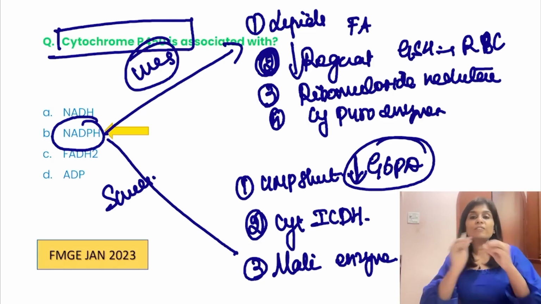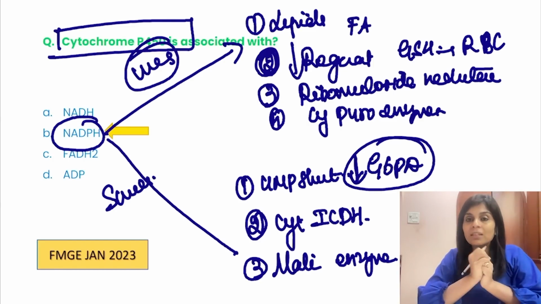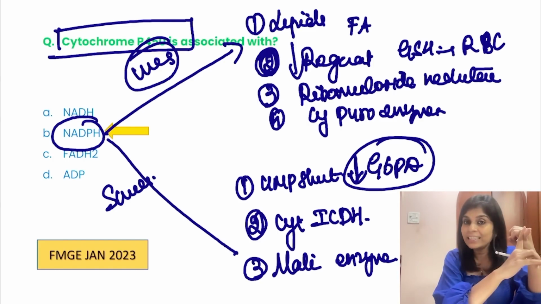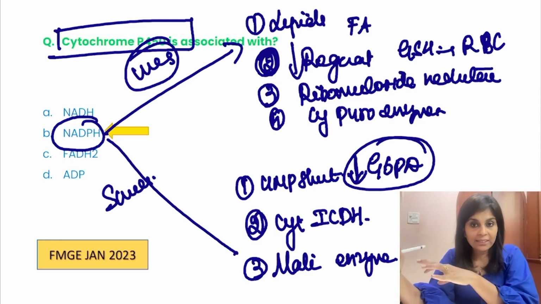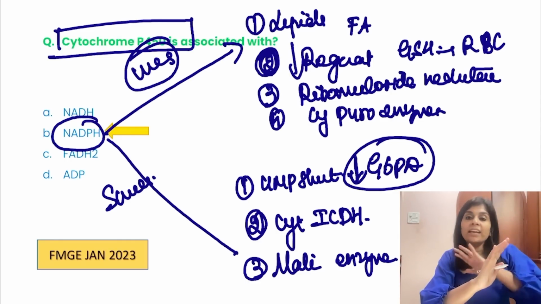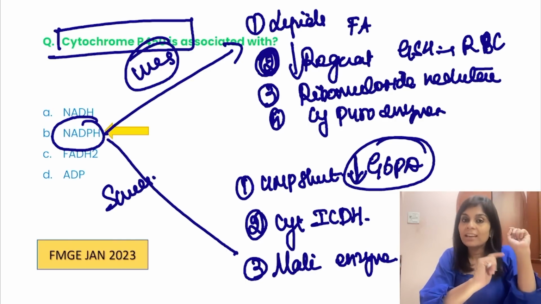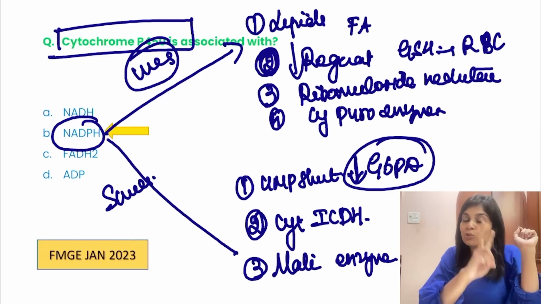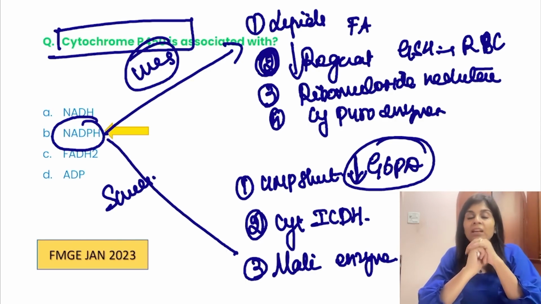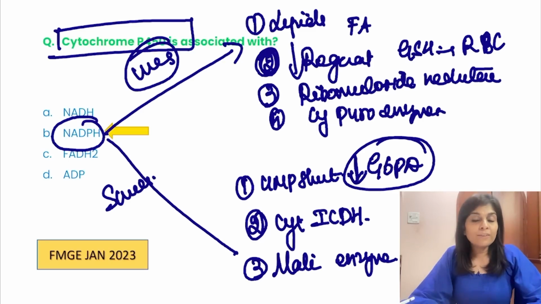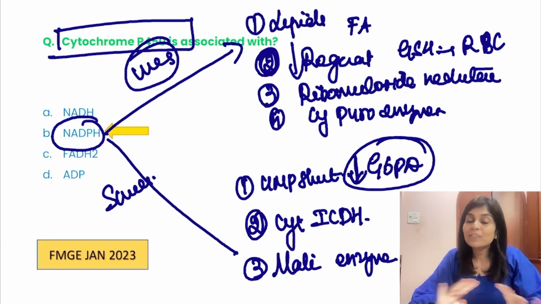So have you understood all about NADPH? Please remember NADH is different from NADPH. NADH can enter into the electron transport chain. Every NADH gives rise to 2.5 ATPs. NADPH cannot enter into the electron transport chain. It can never give rise to ATP. But what are the uses of NADPH?